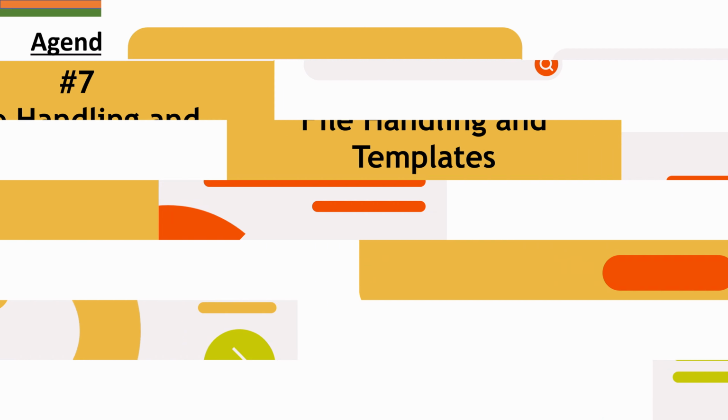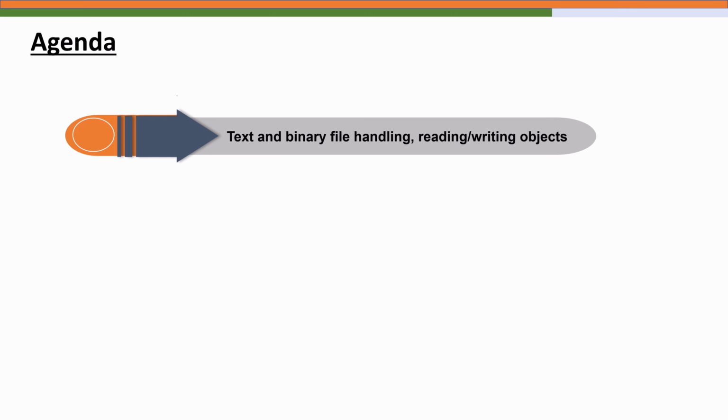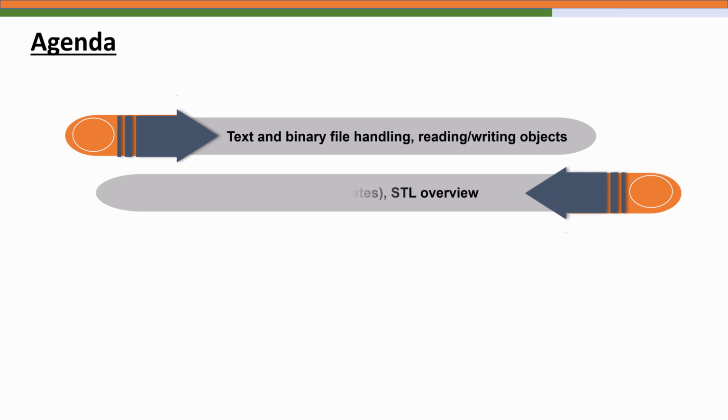So here's what we will be covering in this lecture. First, we will explore text and binary file handling. We will learn how to read and write objects, and then we will shift our focus to templates. That is one of the most powerful features of C++. We will discuss both function templates and class templates, and finally we will have a quick overview of the standard template library.